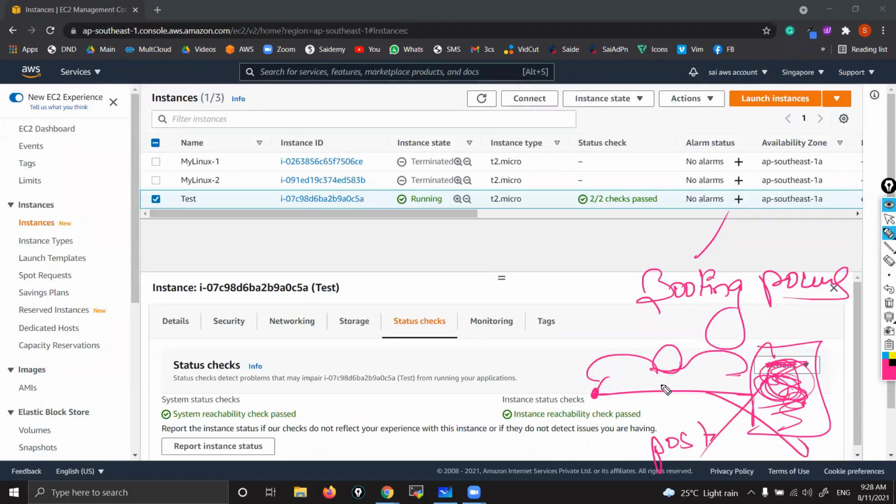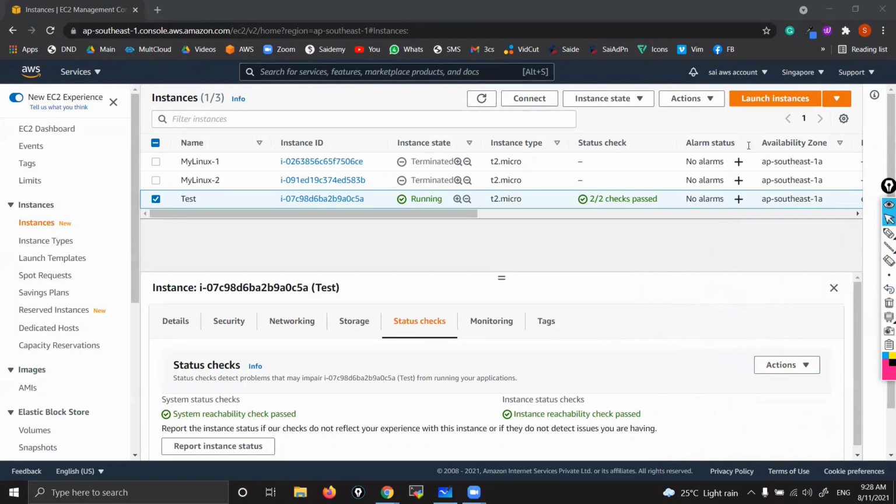Then again you start, everything will be reloaded again. Everything will be reloaded. That is a difference. Simple, you remember one thing. Reload, stop and start means stopping the OS, starting the OS. Rebooting means it's kind of refreshing the OS. Just remember these two words, then you will understand.